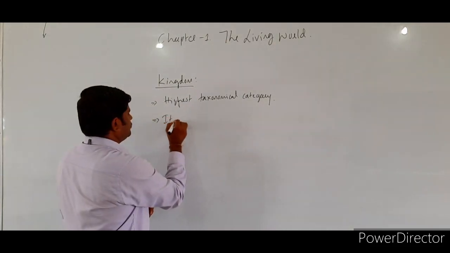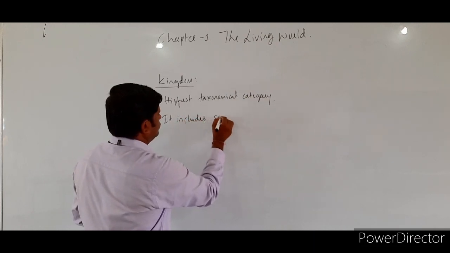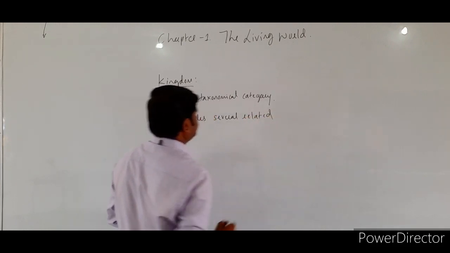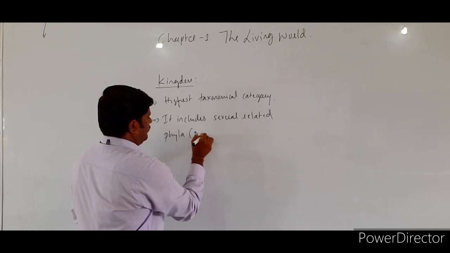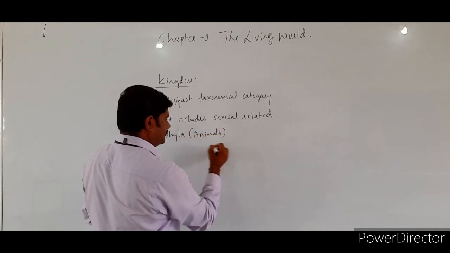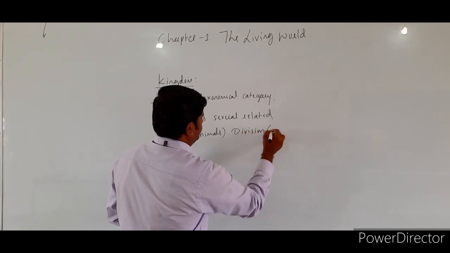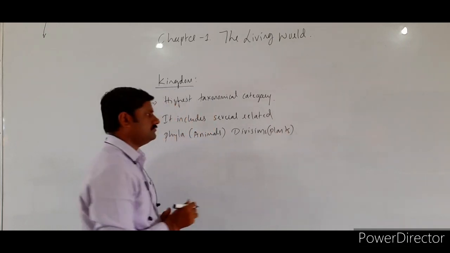It includes several related phyla in case of animals and divisions in case of plants.